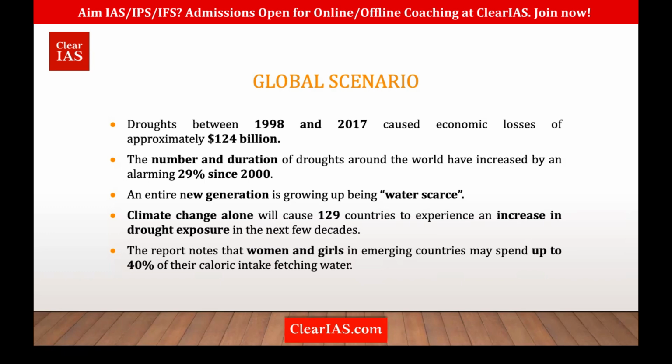Up to 40% of the calorie intake is spent just on collecting water. They have to walk long distances just to get a pot of water. So women and children would be mostly impacted by this drought. That is what this report says. Remember, it is a report by UNCCD, right?